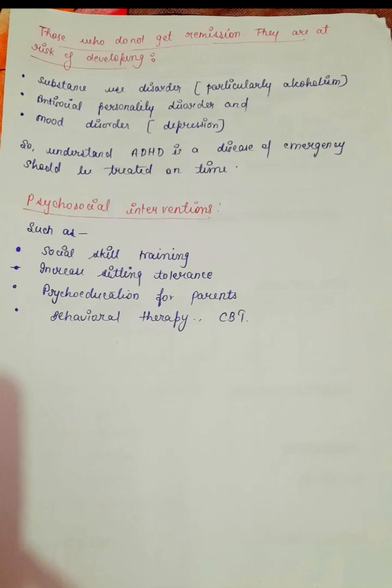What are the psychosocial interventions we can use for such children? Social skill training, and increasing sitting tolerance, because the child is very hyperactive and restless and cannot sit in one place. Psychoeducation for the parents, so that they can understand their child better and not scold the child whenever he is doing anything wrong. Behavioral therapy is very much needed. All these psychosocial interventions are needed for an ADHD child.